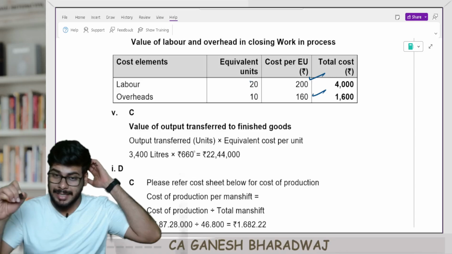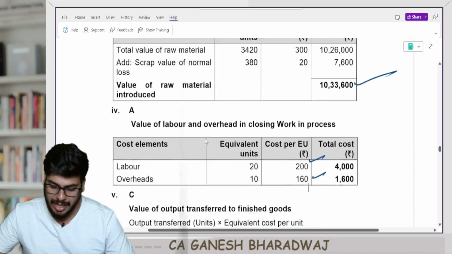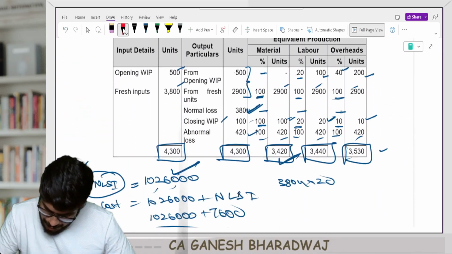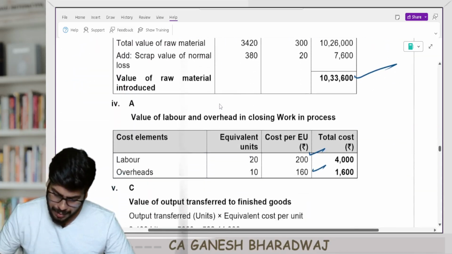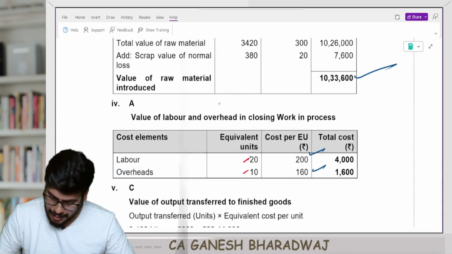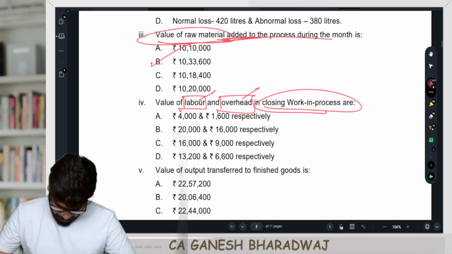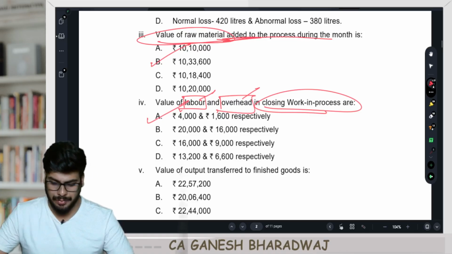160. Now inside my closing WIP, how many equivalent units are there with respect to labor and overheads? Go to the first part, you will get this. It's going to be 20 and 10 respectively. So take it and multiply. Multiply the two, you will get 4,000 and 1,600. Clear with this, guys? So the value here is 4,000 and 1,600.